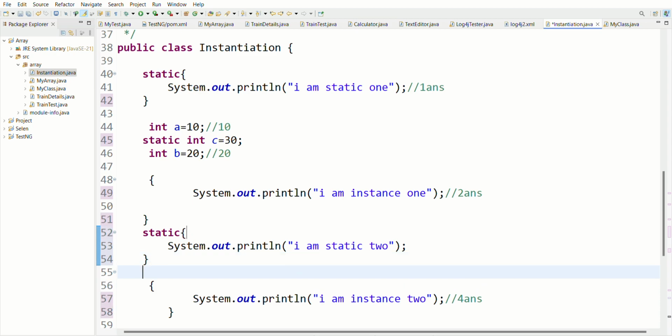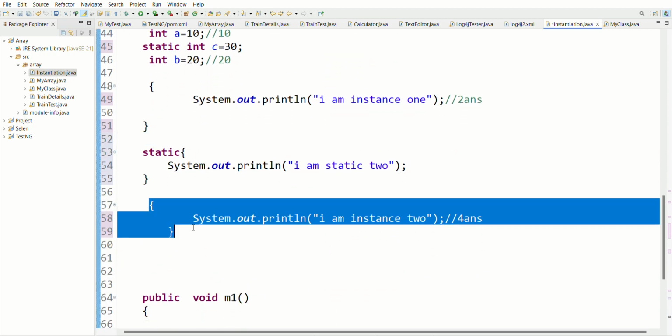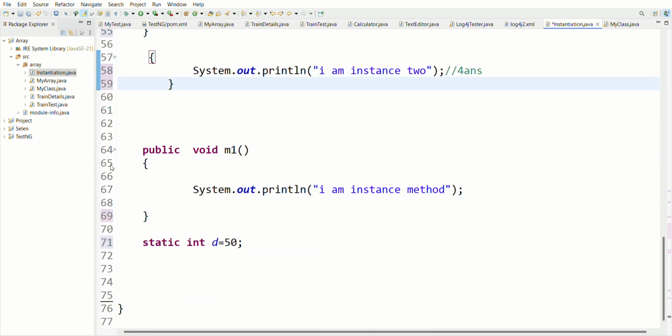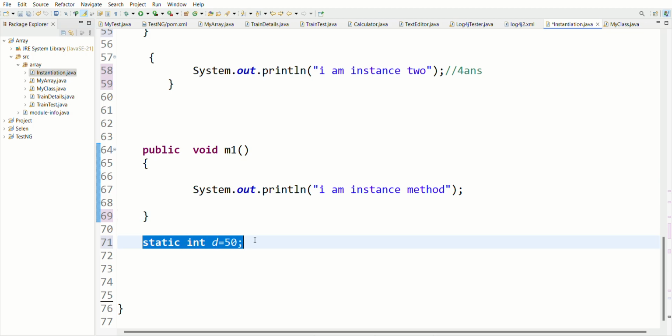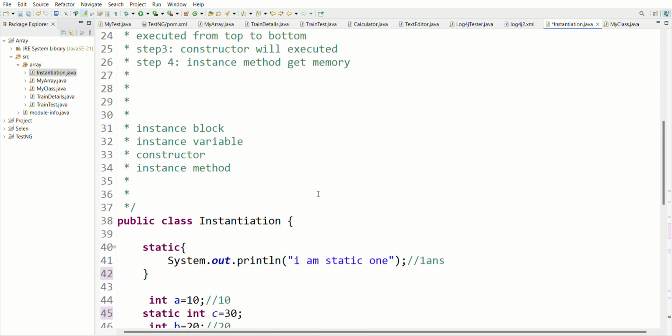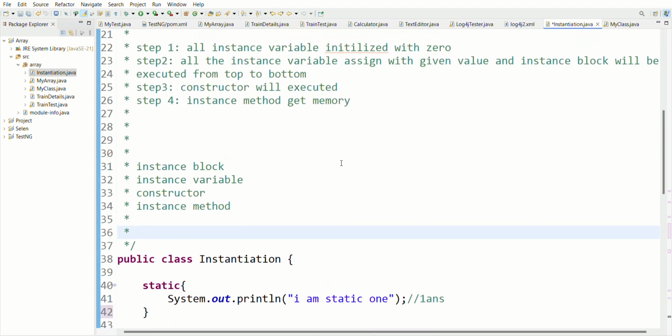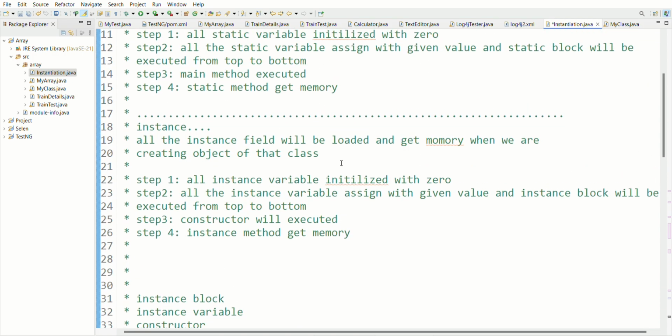Let me give some space. Then the instance block, then the instance method. You can also write a static method, and this is my static variable. This program is a mix of static and instance. This class contains both static and instance members mixed. Got it? So let's start how it will be executed and what will be the flow of execution.